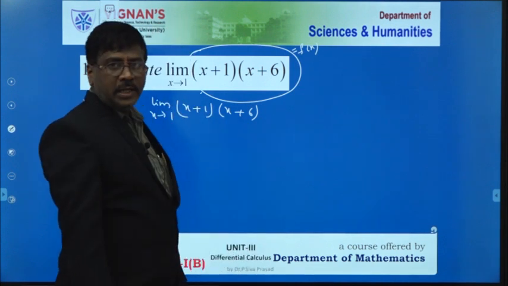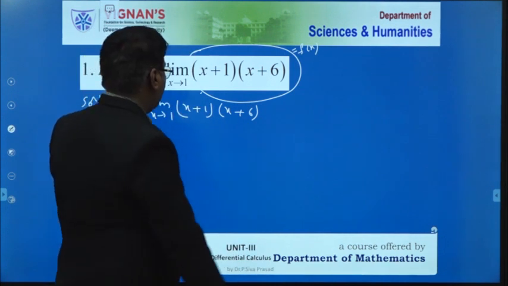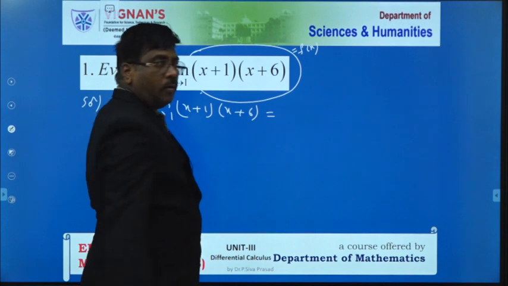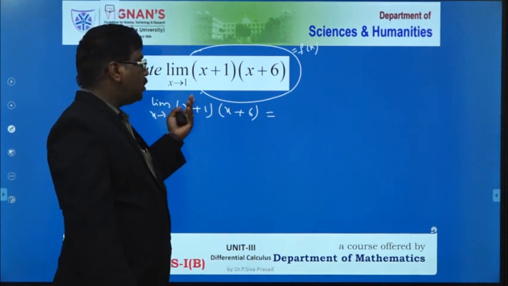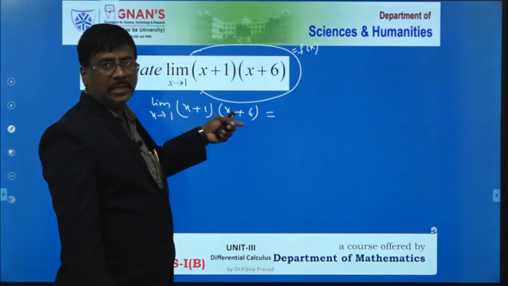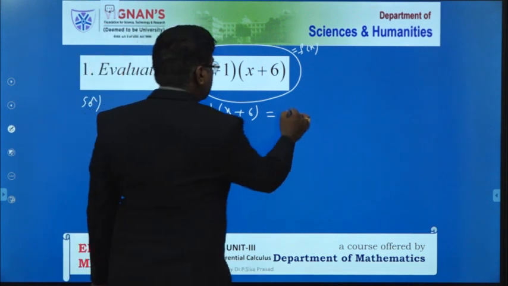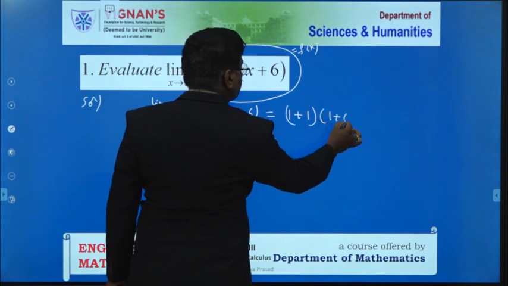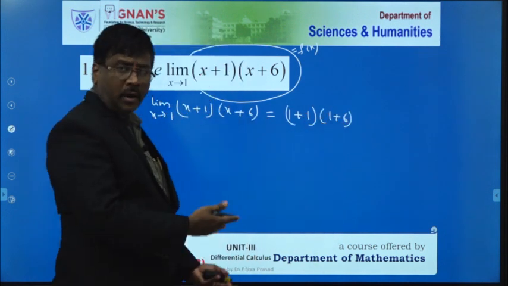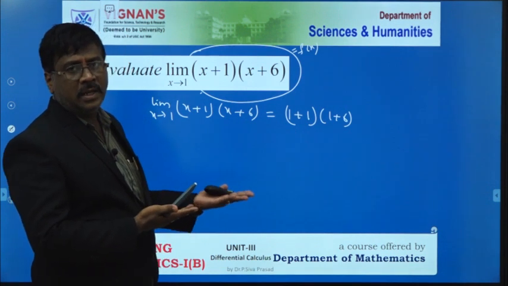Limit of x tends to 1, (x plus 1) into (x plus 6). What do we have to do? Here the value of x reaches 1. That value is to be substituted in place of x in the given function. Then that is (1 plus 1) into (1 plus 6). Whenever you substitute in place of x, there is no problem at all.